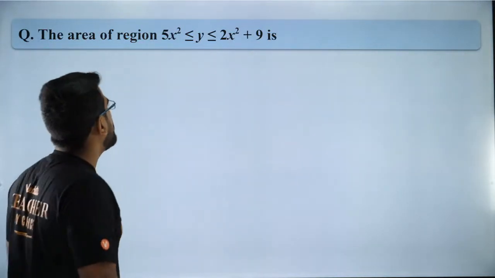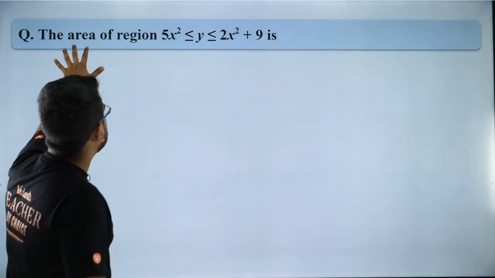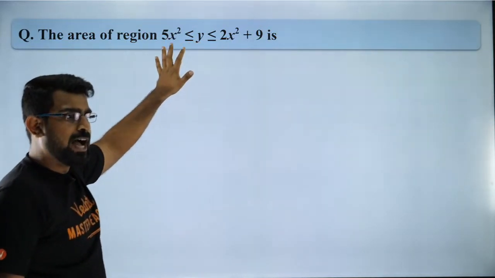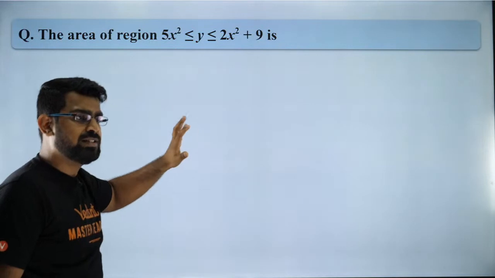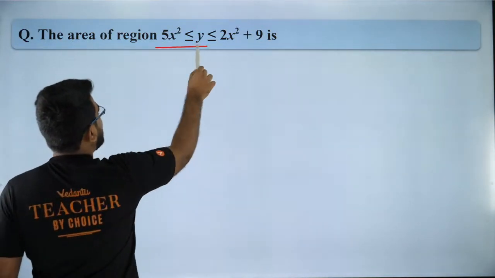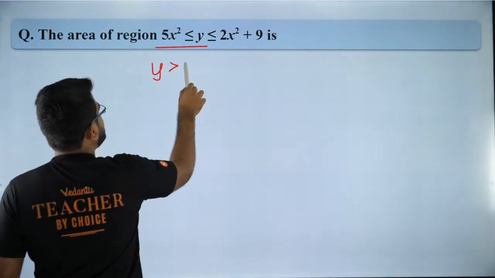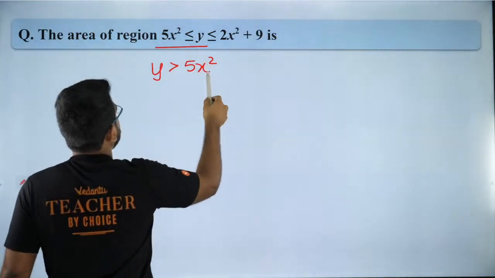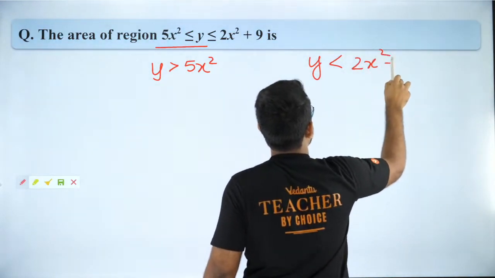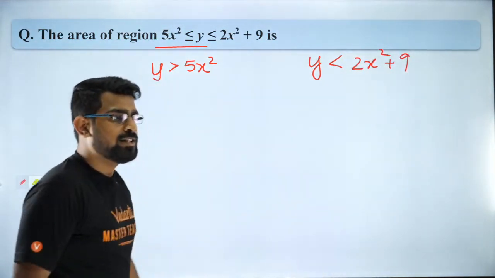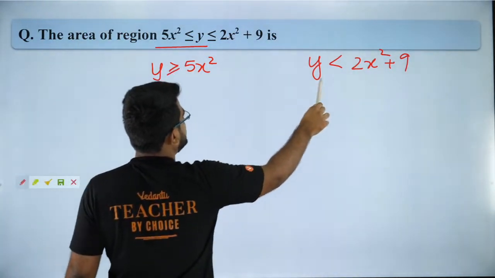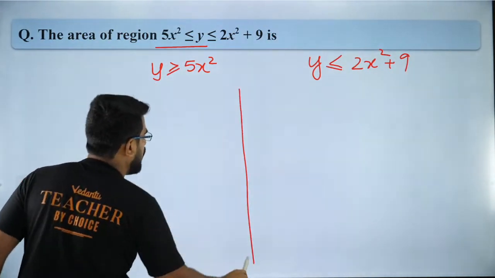So what do we have over here? We want to find the region enclosed between these two parabolas. I will teach you how to do it. Please listen carefully. First of all, I have one parabola which is y is greater than 5x square. And the next parabola is y is less than 2x square plus 9. Got it? So let us try to draw both the parabolas, and I will show you how it is.